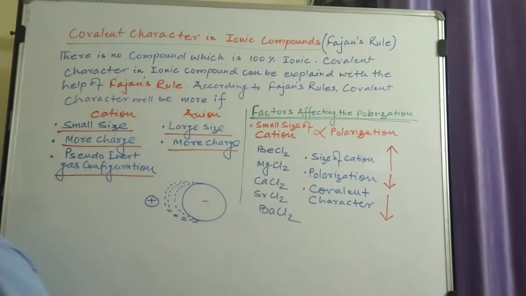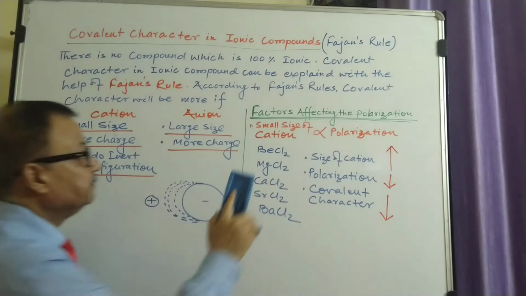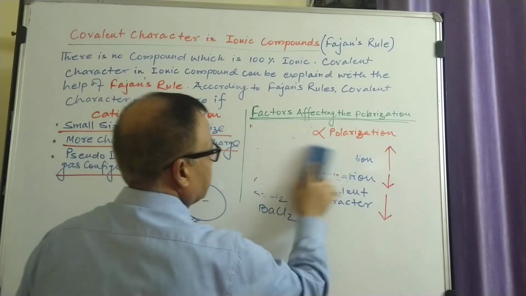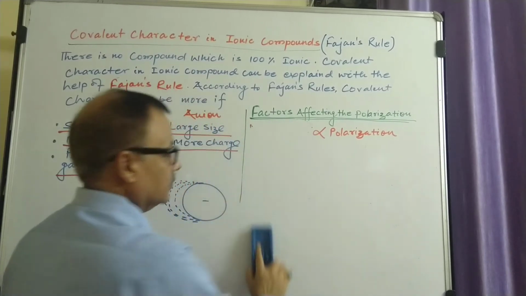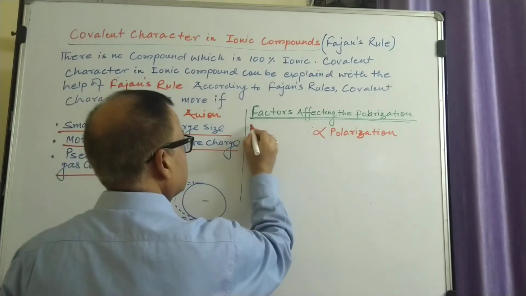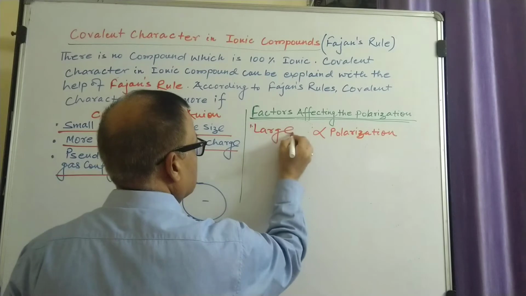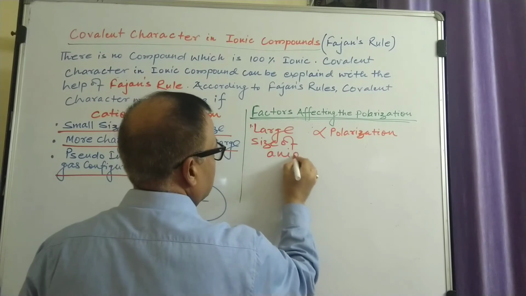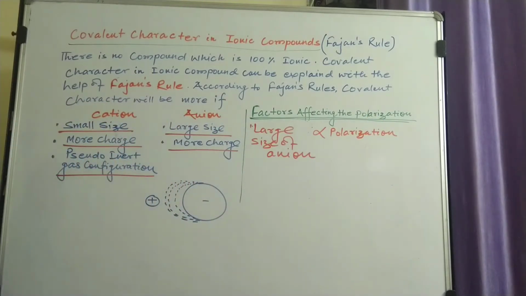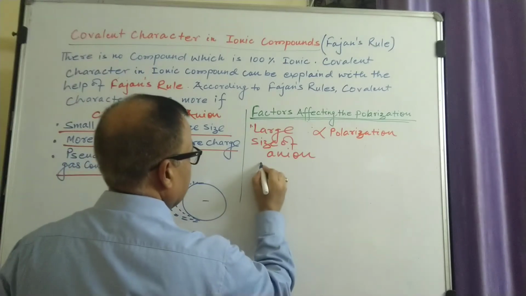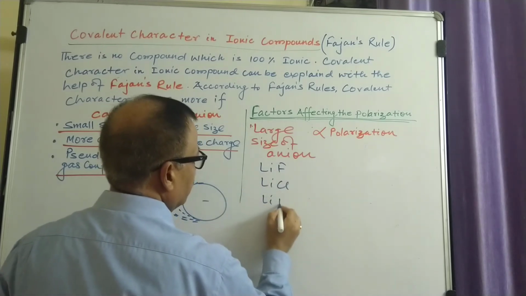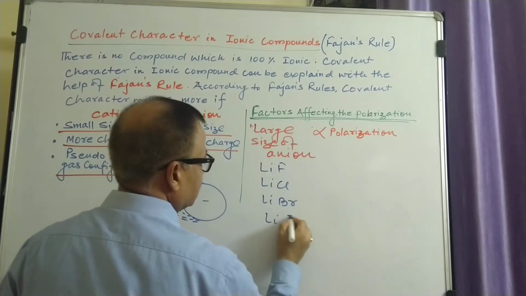In the case of anion, a large size of anion is directly proportional to polarization. For example, in the case of lithium salts: LiF, lithium fluoride, lithium chloride, lithium bromide, lithium iodide.